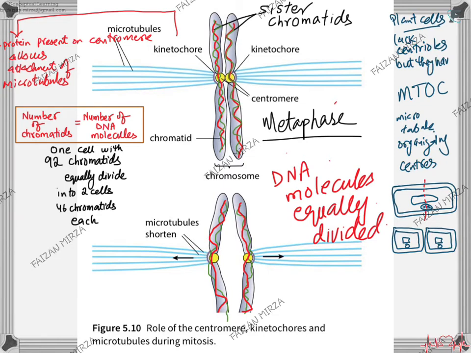In plant cells, centrioles are not present. It doesn't mean that the plant cells do not divide. Plant cells divide, but they carry out the division at a much slower rate. They use MTOCs for this process. MTOCs are microtubule organizing centers. They function in a very similar way as centrioles, but they cannot be seen as distinct structures inside the cells.